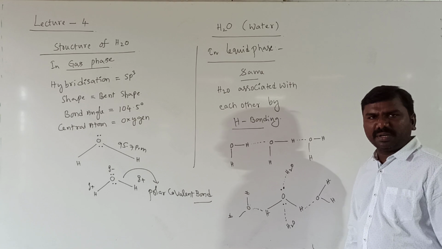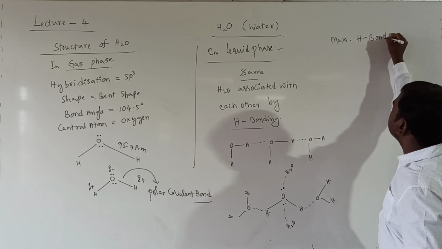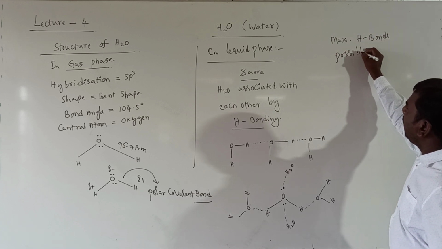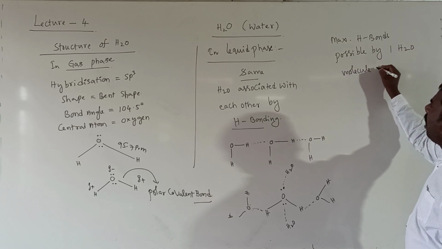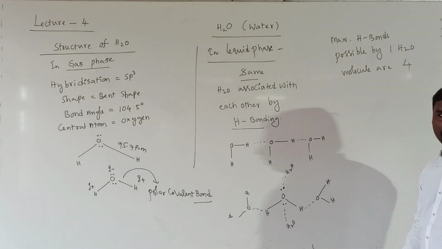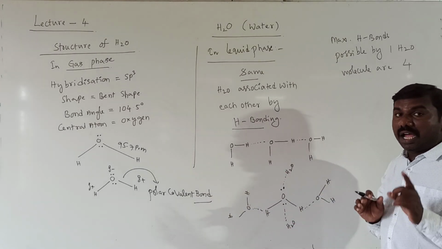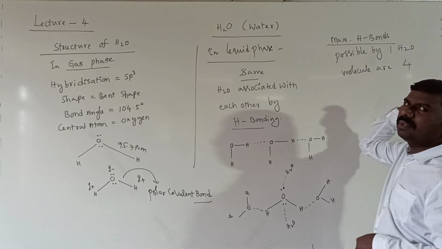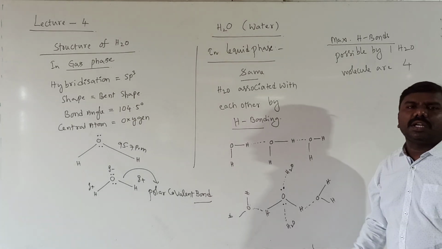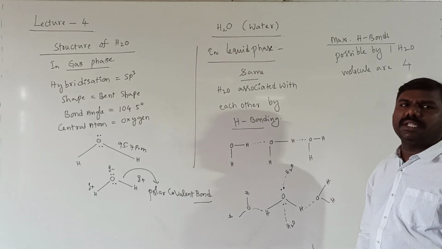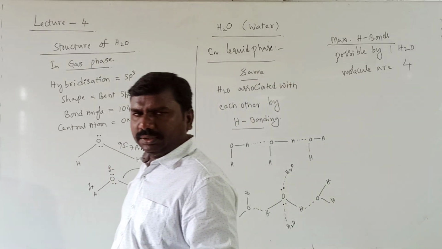Maximum totally 4 hydrogen bonds are possible. The maximum hydrogen bonds possible by one H2O molecule are totally how many? 4. Remember, generally we observe these two hydrogen bonds, first one and second one, but I am telling you clearly that the possible maximum hydrogen bonds per water molecule are 4. This is in which phase? Liquid phase. Properties are as they are.